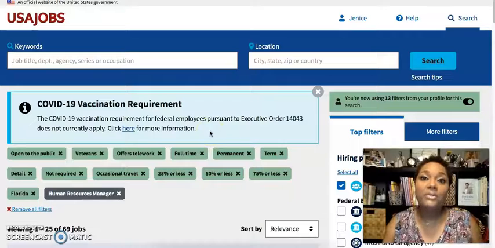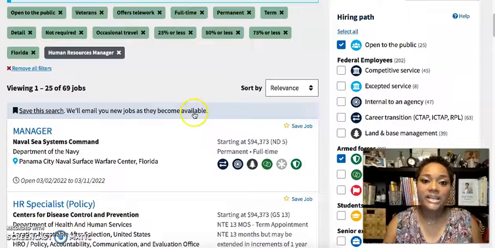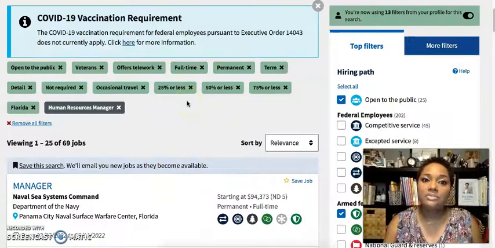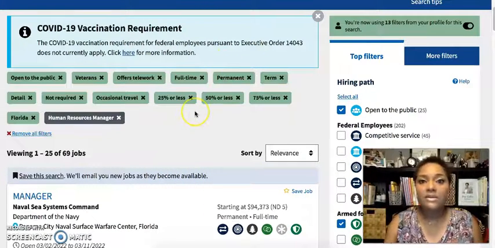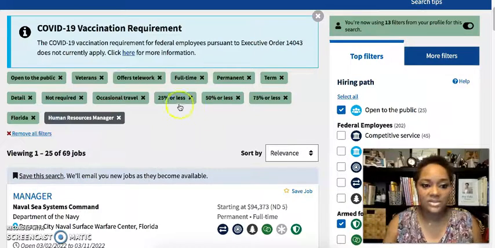It is required upon you receiving your final job offer that you upload a copy of your COVID card. So just putting that out there. They can potentially redact an offer if you do not complete that. But if you need a reasonable accommodation, those are things you can discuss with your HR specialist.